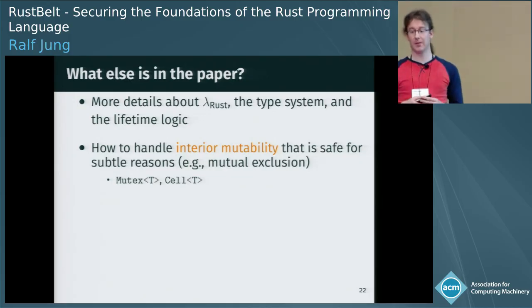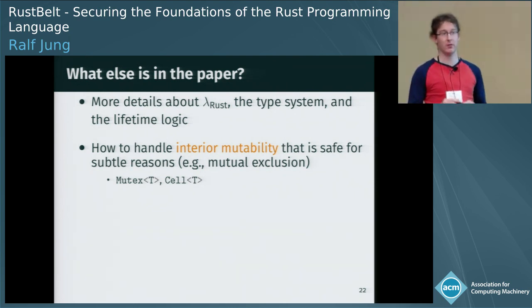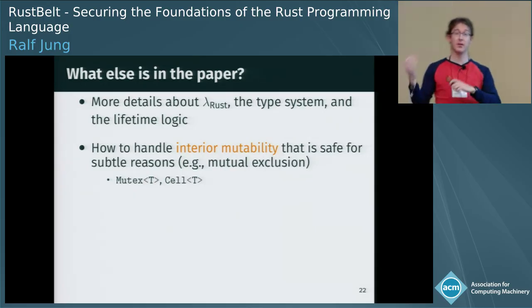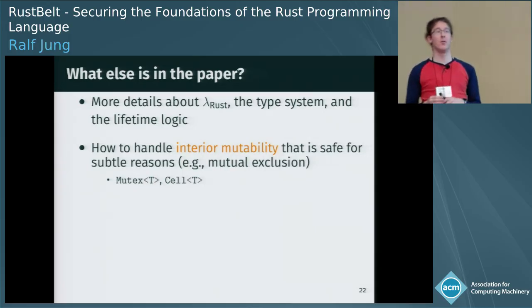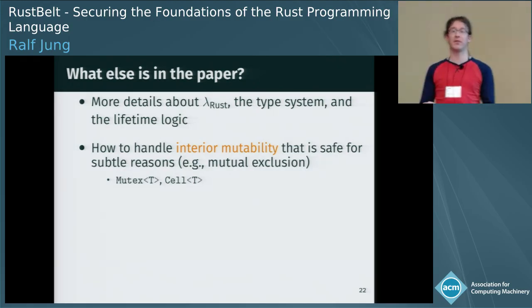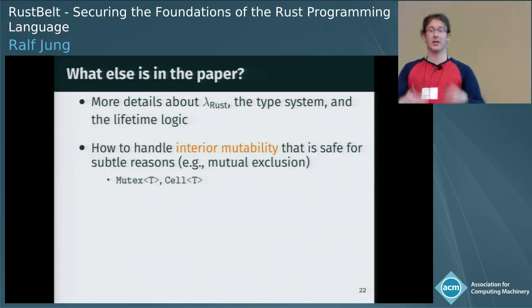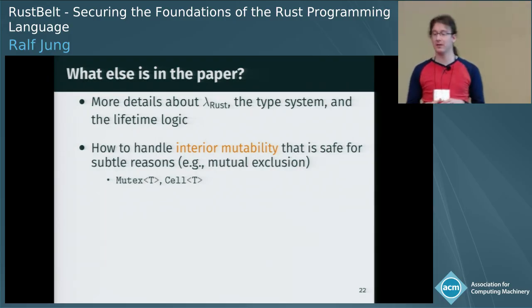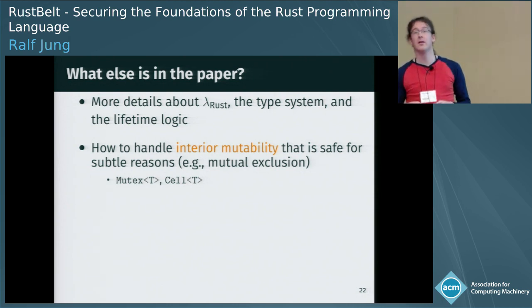In the paper, we show a couple more details about lambda Rust, the language, about the type system, some of the typing rules I didn't show you, and of course the lifetime logic and a whole bunch of rules for that. We also show how we can handle interior mutability. Remember, that's this idea where you can actually, in controlled ways, mutate shared data. I hope it's somewhat intuitively clear that this makes the justification for why shared references work more complicated, right? It's not just that shared references are read-only. In a mutex, you can actually write to them. So the justification can become more complicated. We explain how that works for two concrete types, mutex and cell.